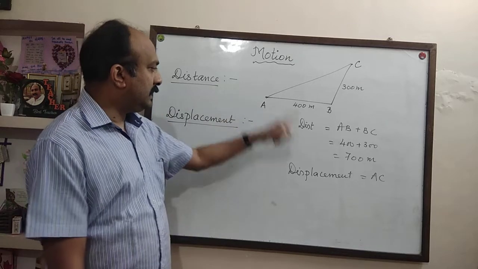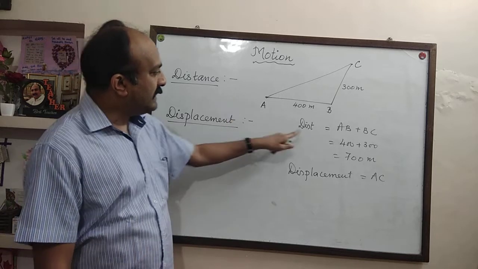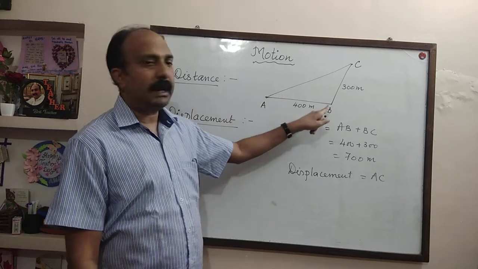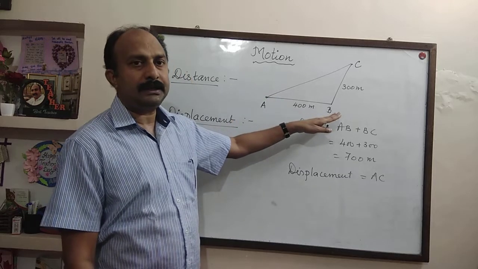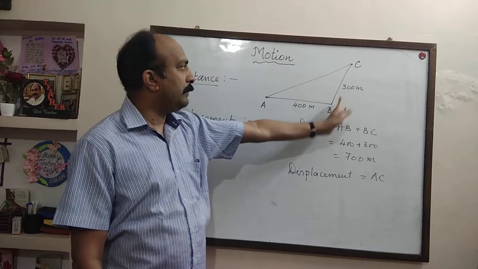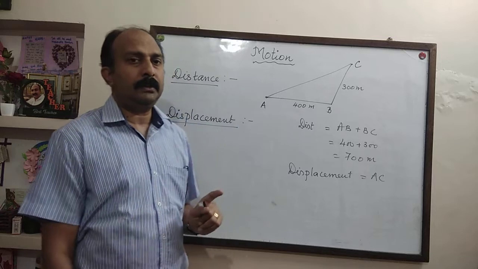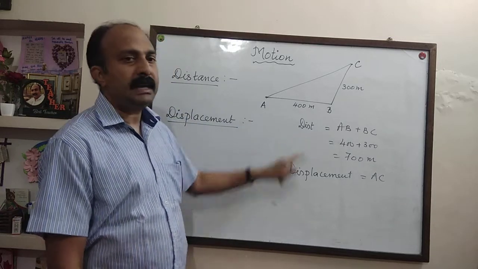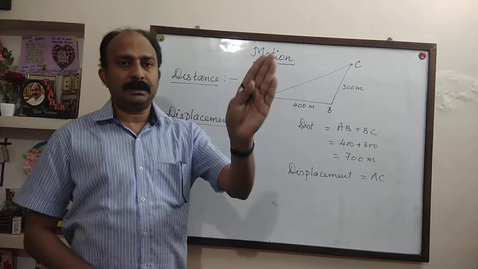Now, while seeing these two things, you can also notice one thing. Distance has no direction. From A to B, it was traveling in one direction, then the direction changed while moving from B to C. So the point to be noted: distance has no direction. It can be in any direction.